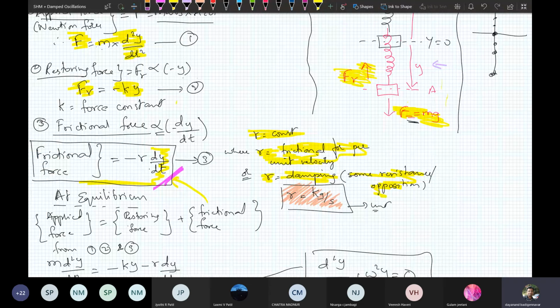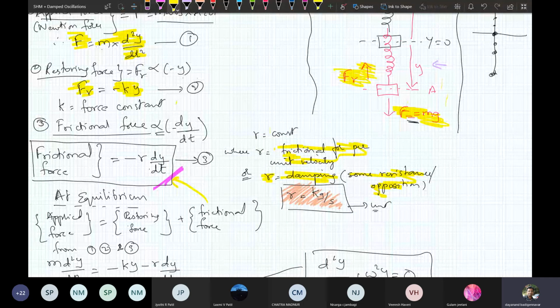R is an arbitrary constant. It is given by frictional force per unit displacement. R is also called the damping factor. It is also called some resistance or opposing force. This R has a unit of kg per second.